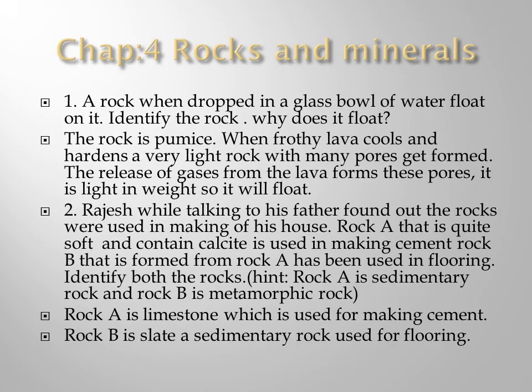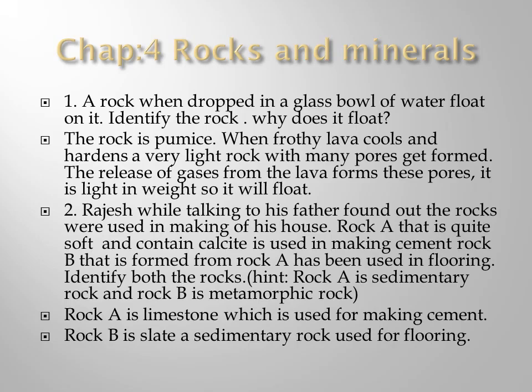then come to the fourth chapter, rocks and minerals. So first one, a rock when dropped in a glass bowl of water floats on it. Identify the rock. Why does it float? Now you are going to take a rock and put it in the glass and it will float. What type of rock will float? Why does it float? So the answer is, the rock is said to be pumice.